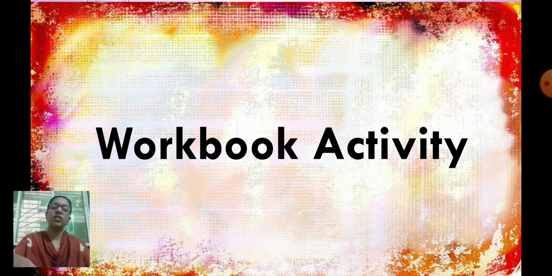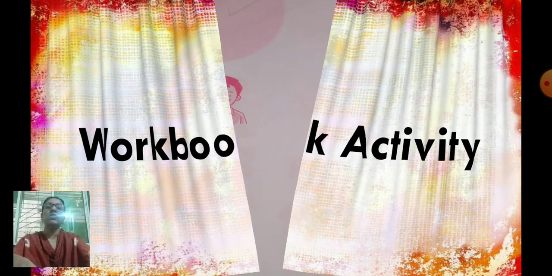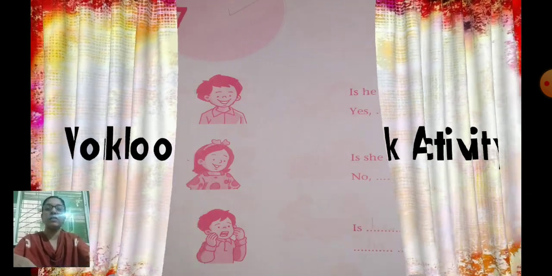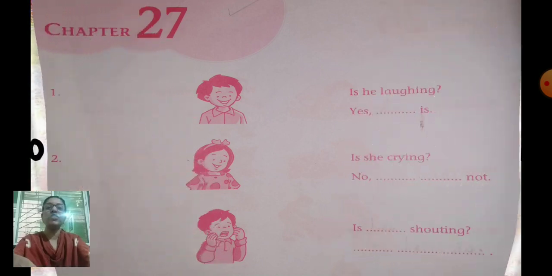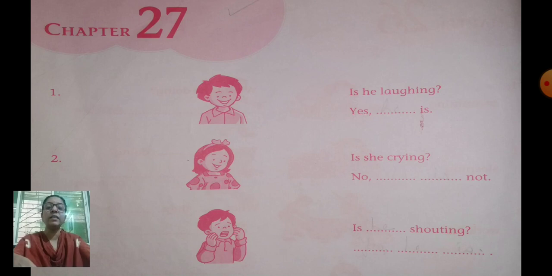Open page number 40. At the top of the page, beside chapter 27, you are going to write today's date. Okay? So let us start. You are going to write the answers with the teacher.